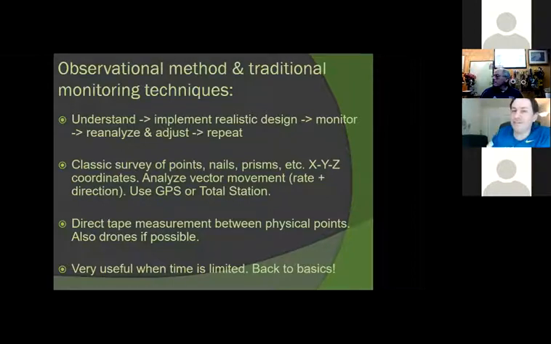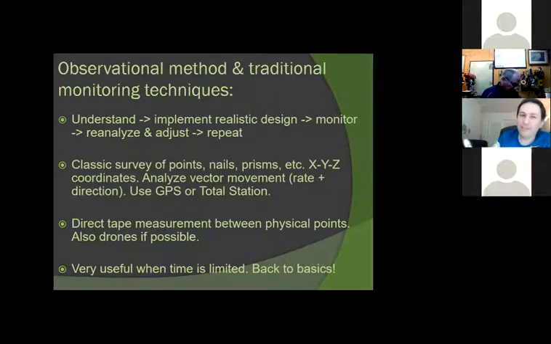And this is the key. Look at the word that I'm using, realistic. It's not like a typical design. In engineering every day, what we do is we do designs that are safe, and we put a lot of factor of safety, because obviously we want to have things that have very low chance of failure. Realistic design means go back to what you really think is predicting. If you want to put a little factor of safety, but don't go crazy on that. Then monitor how the system reacts to what you did and see if you need to do more or less.